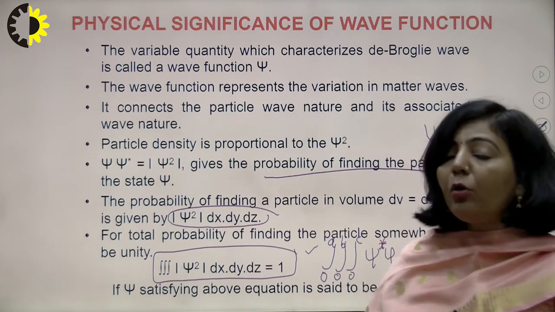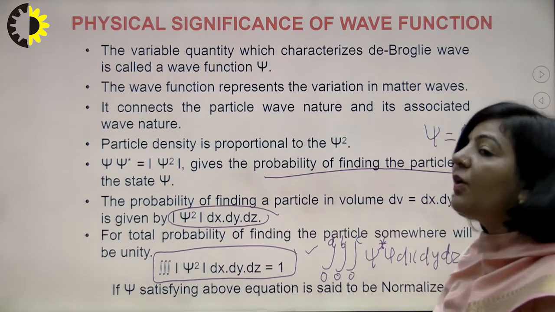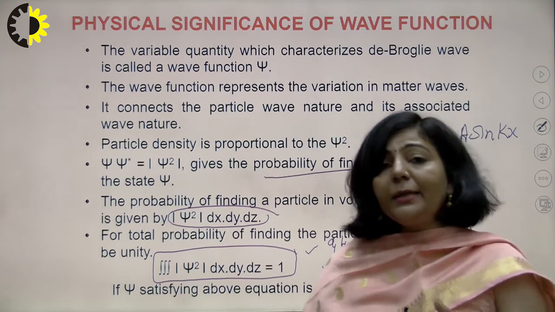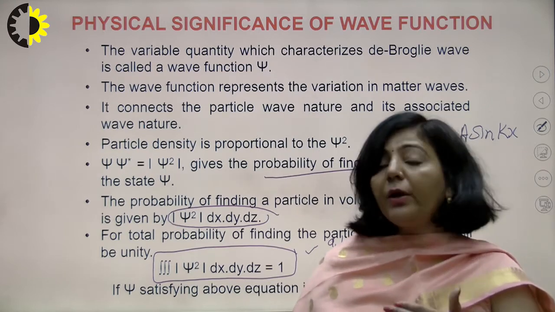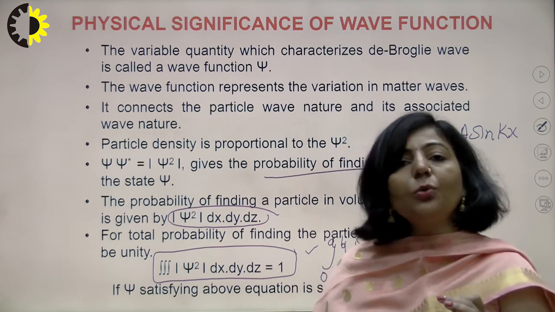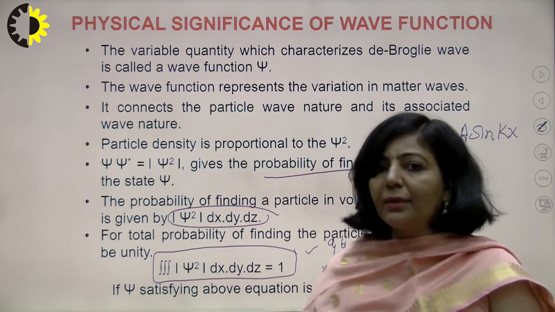Right? So I hope the significance of the Schrodinger wave function is now clear, where the wave function psi itself is meaningless. But when you multiply the wave function with its complex conjugate, it represents the probability of finding the particle.